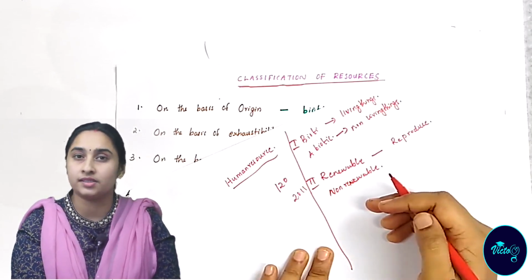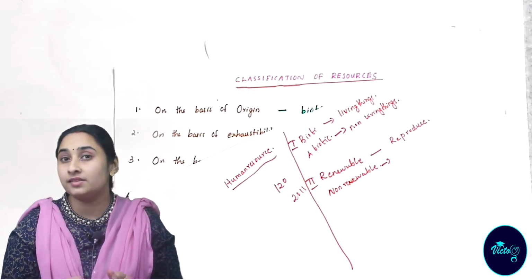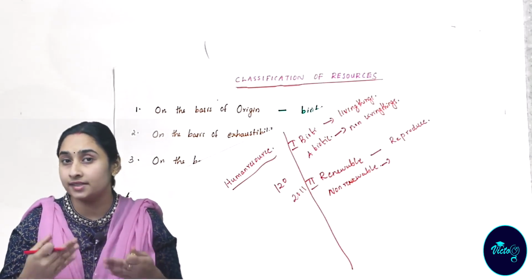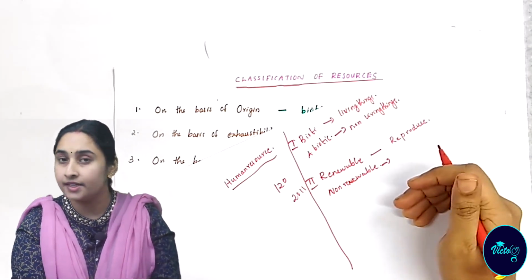The non-renewable resources are not reproduced easily because they take millions of years, or I can say geological years. Geological years means millions and millions of years, which is considered as geological time.